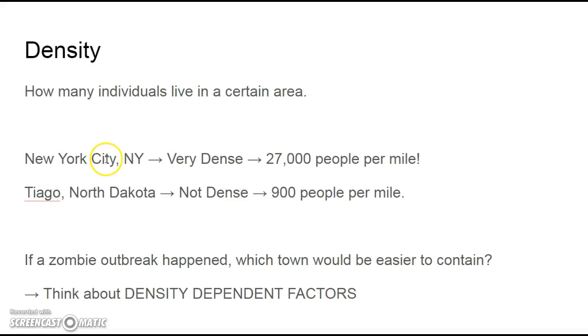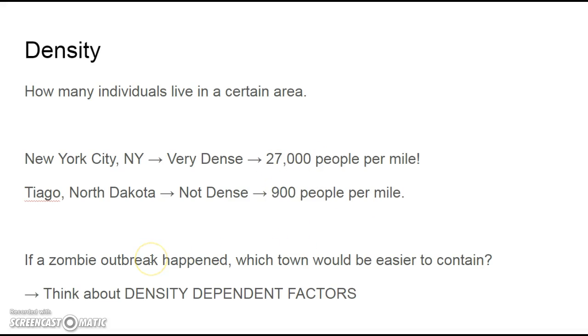So think about New York City. It's extremely dense. There's 27,000 people per mile. That's insane. Tiago, North Carolina, is the complete opposite. It's not dense. There's about 900 people per mile. That's still kind of a lot to think about, but it's very little compared to New York City.